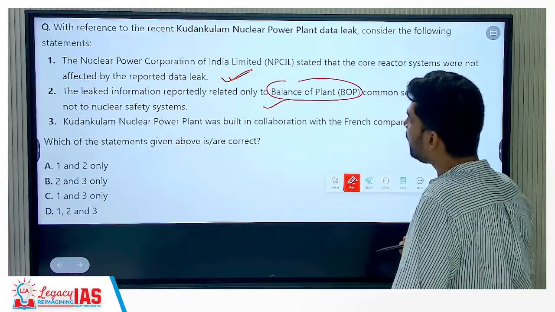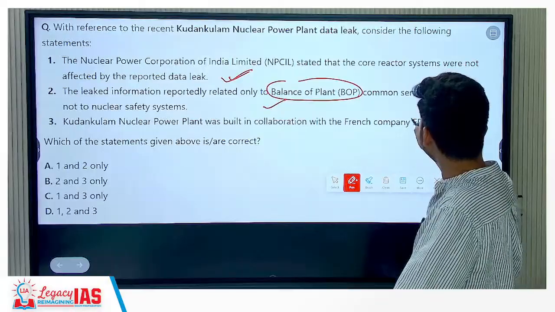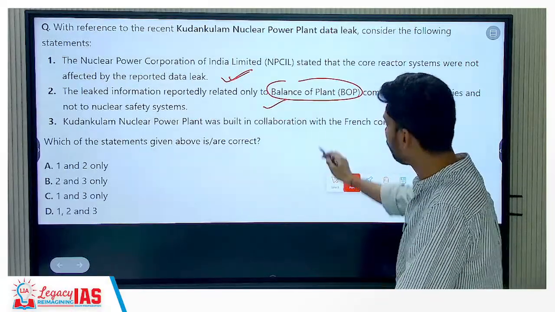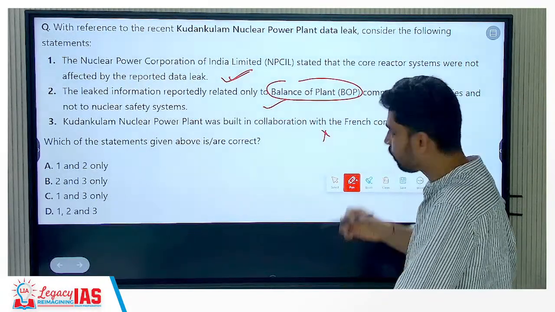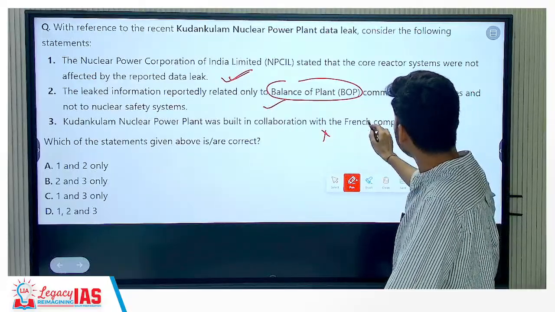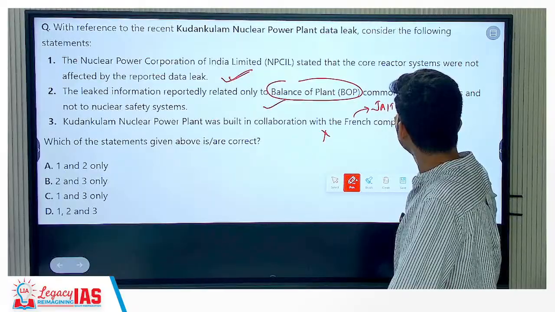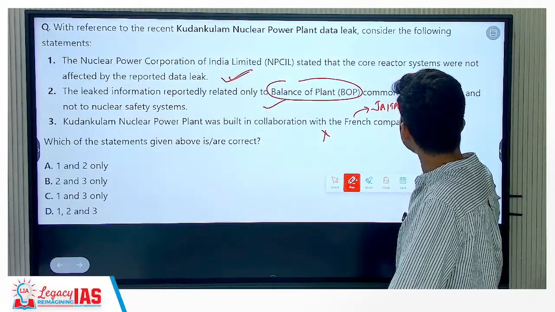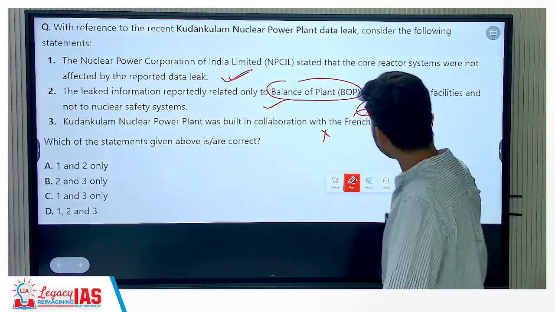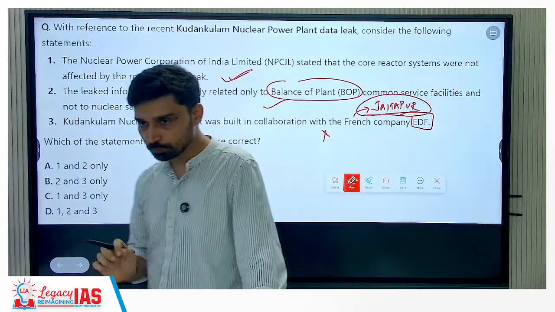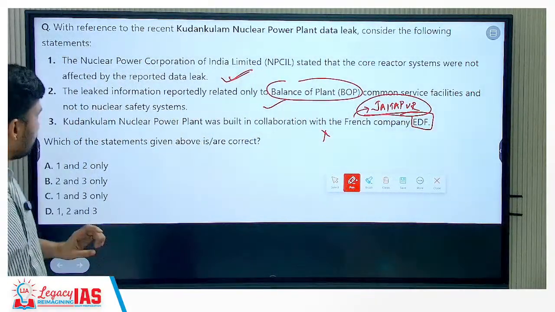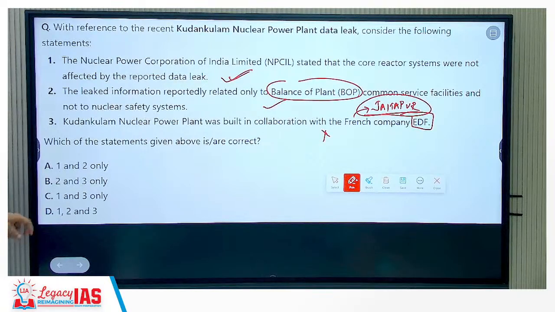Kudankulam nuclear power plant was built in collaboration with the French company EDF. True or false? False. Which company? Rosatom, from Russia. The French company EDF is actually involved in the development of another nuclear power plant. Where is it developing a nuclear power plant? Jaitapur in Maharashtra. That is with French collaboration. Kudankulam is with Russian collaboration. So the correct answer would be A.